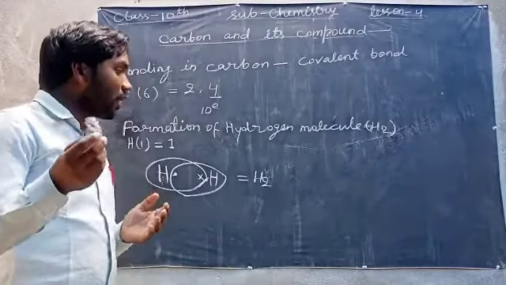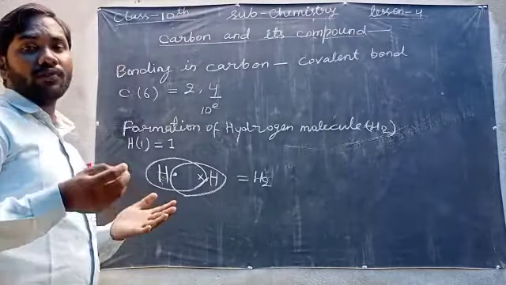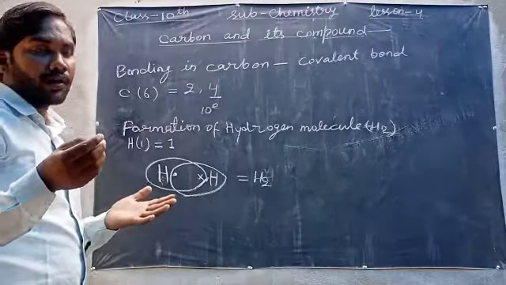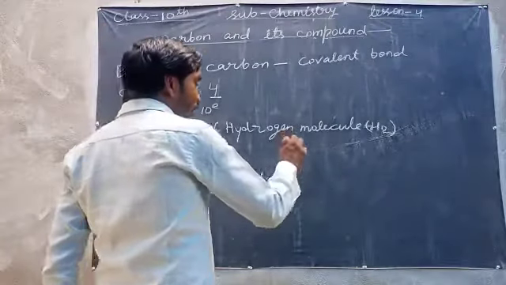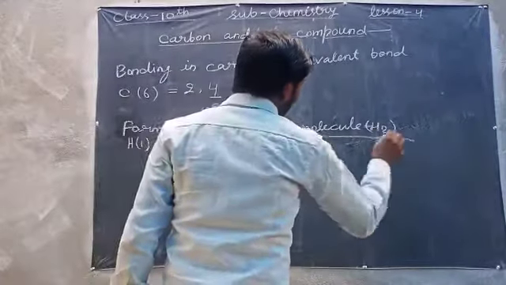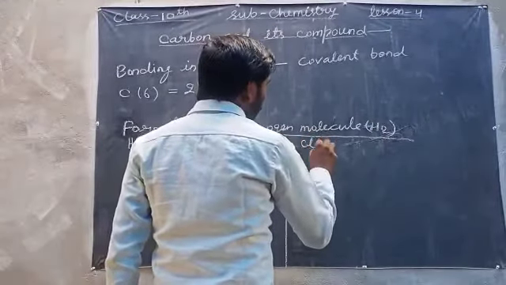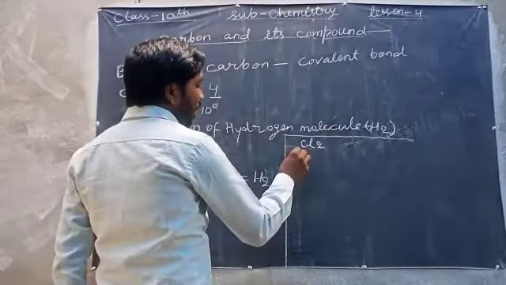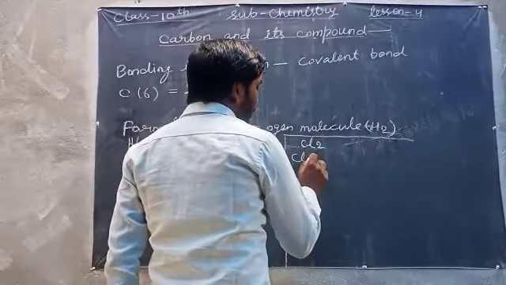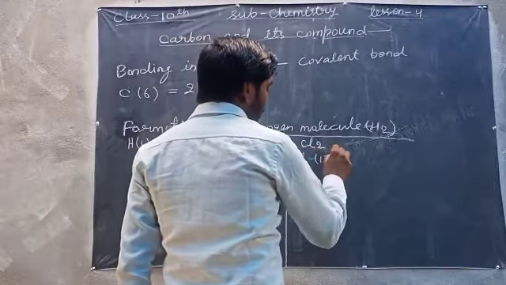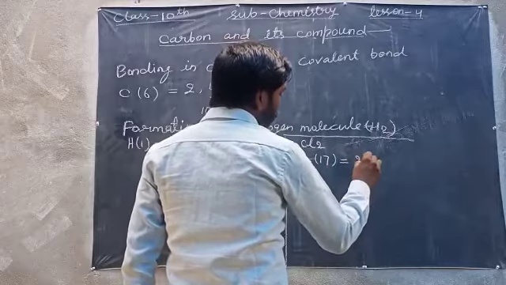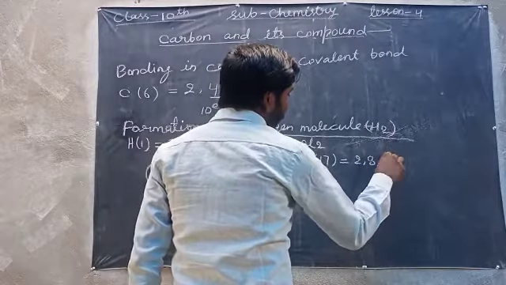I will tell you another example, the formation of chlorine, Cl2. As we know, the atomic number of chlorine is 17, so its configuration is 2, 8, 7.